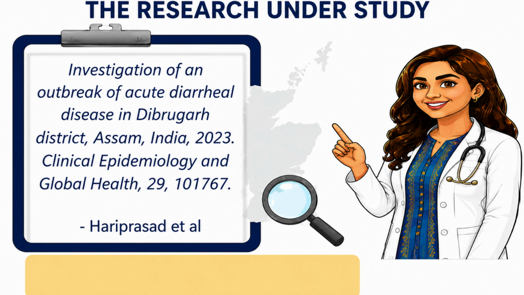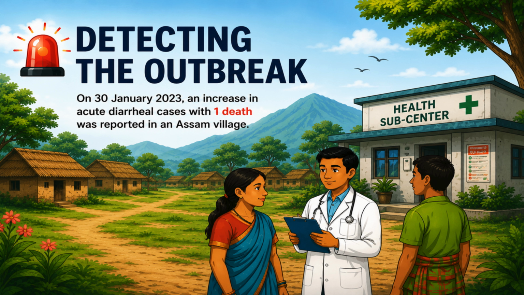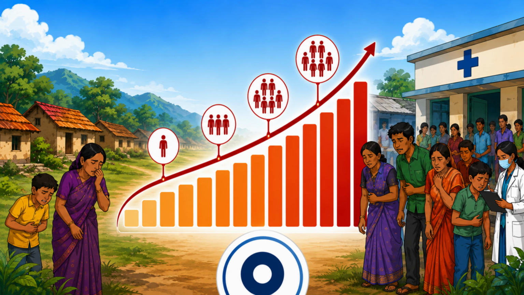Today we'll discuss how an epidemiologist solved a diarrheal outbreak in Assam. The outbreak began on the 30th of January 2023, when health authorities received reports of 26 people suffering from acute diarrheal disease, along with one death in a quiet village in the Dibrugarh district of Assam. Within a short time, the number of patients continued to increase, raising concerns that this was more than just a few isolated cases. The public health team now had one important question: what is causing this outbreak?